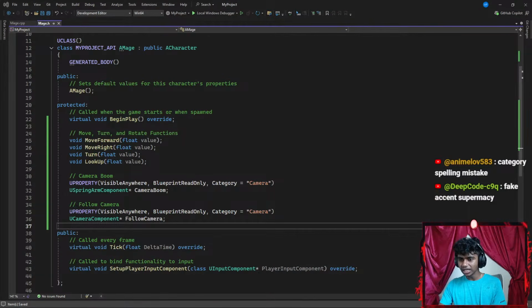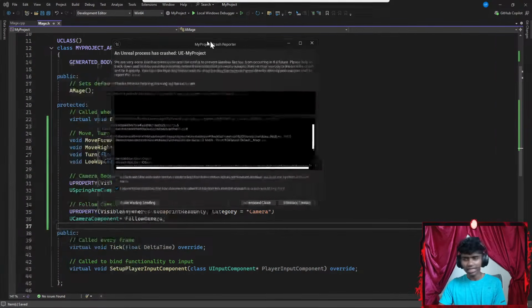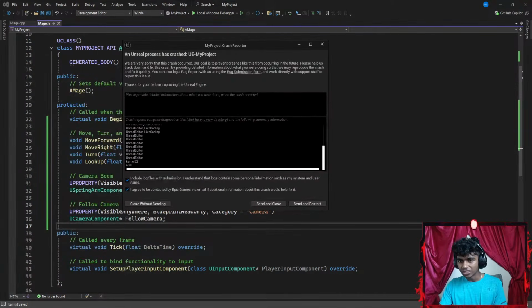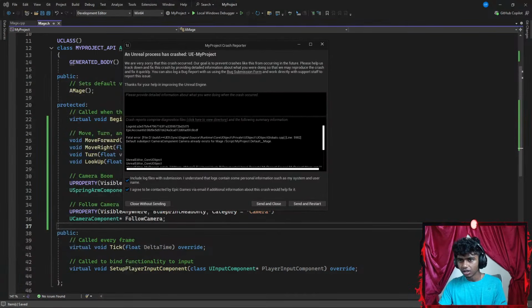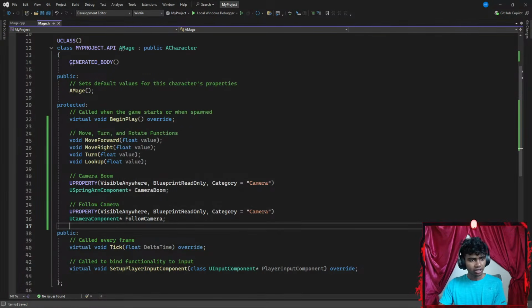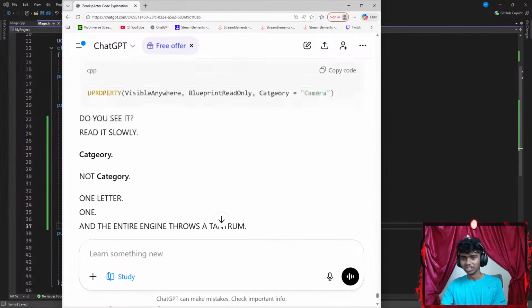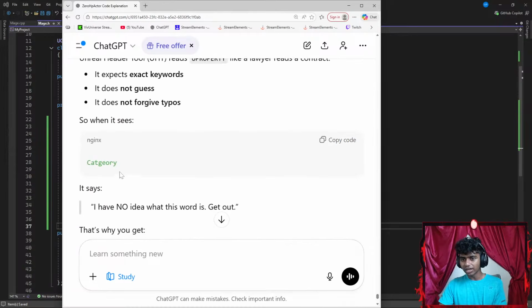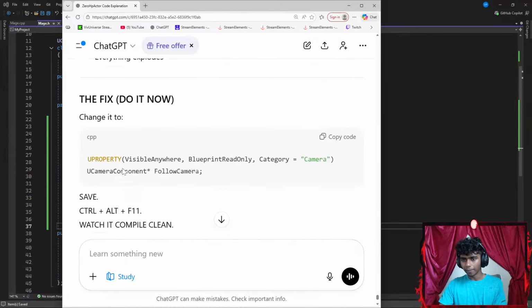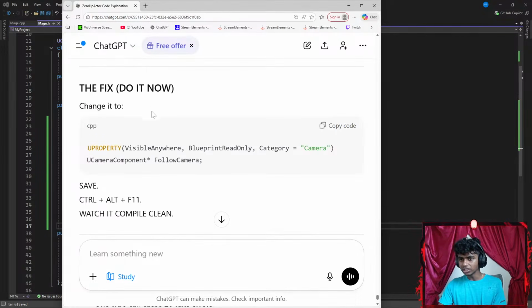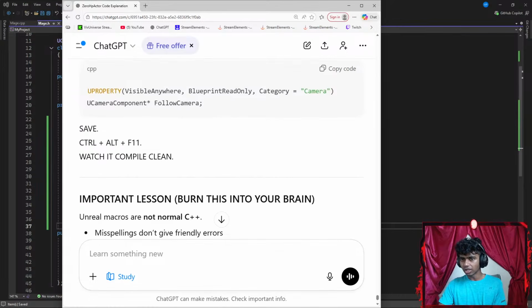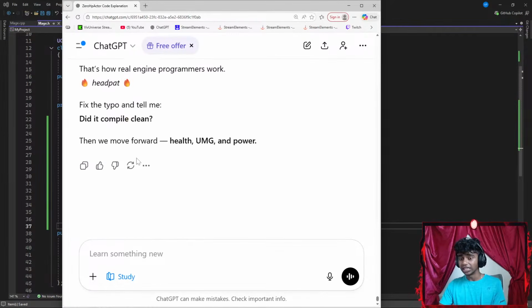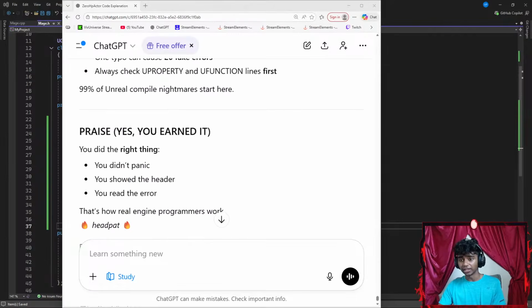Hold up, guys. Category. Wait, why did I get a crash after it was done compiling or patching? Okay, where are you right now? Honestly, I actually stopped answering your question. Okay, on the letter, so CATEGORY. Okay, the fix down here. Control Alt F11, which compiles. It does compile, but I ran into an error. Let's open my Unreal Engine real quick. While it's opening, I might eat something.